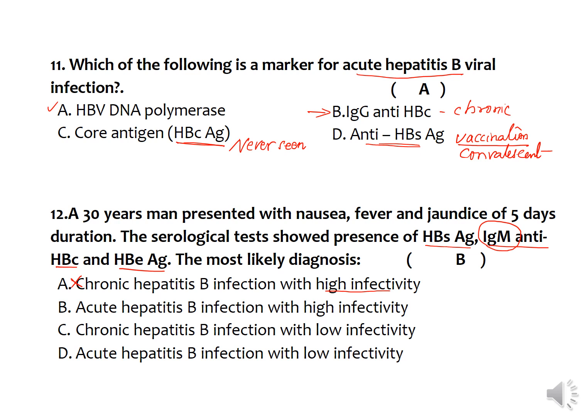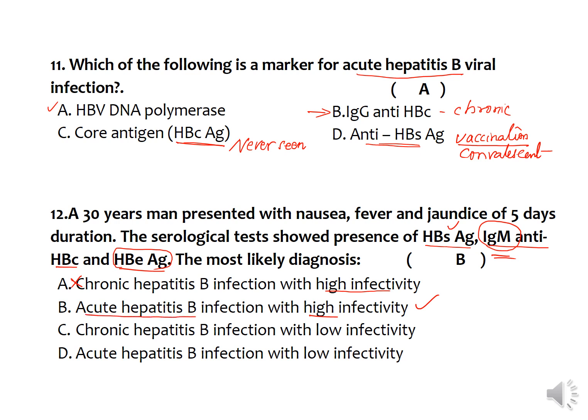And acute hepatitis B infection with high infectivity is the right answer, because HBeAg is indicative of high infectivity, and presence of HBsAg as well as IgM anti-HBc antibodies is indicative of acute